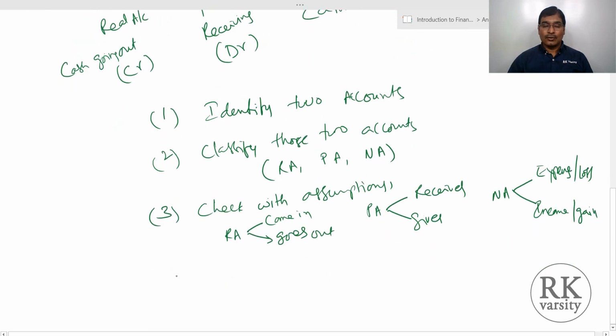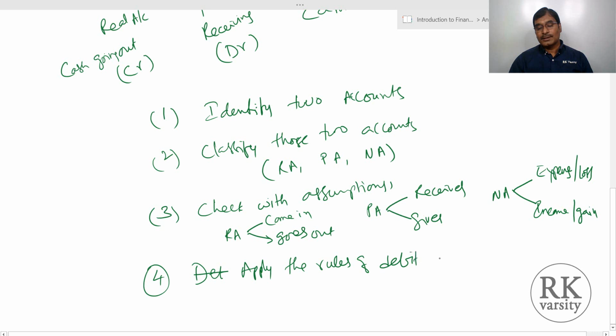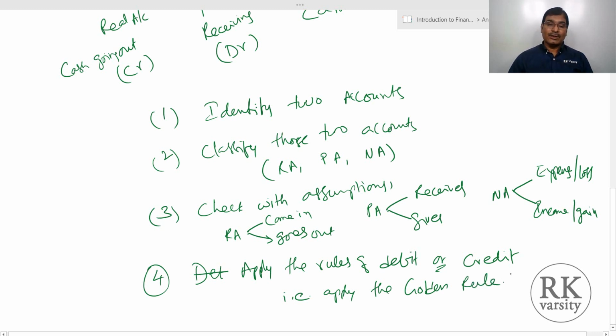Then in the fourth step, apply the rules of debit or credit, that is, apply the golden rule. So whenever you encounter a transaction, you have to follow these 4 steps.